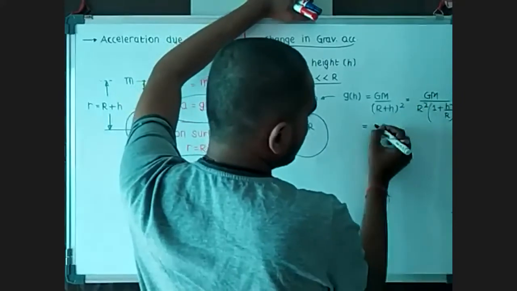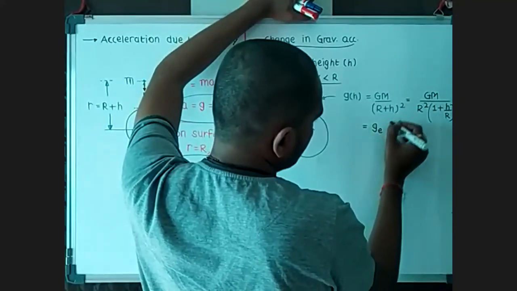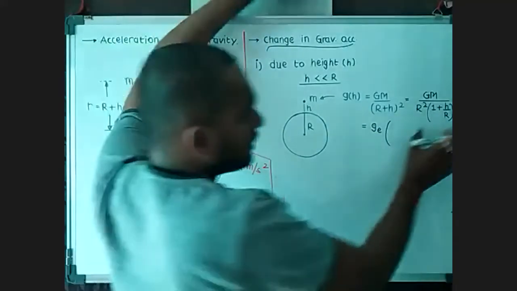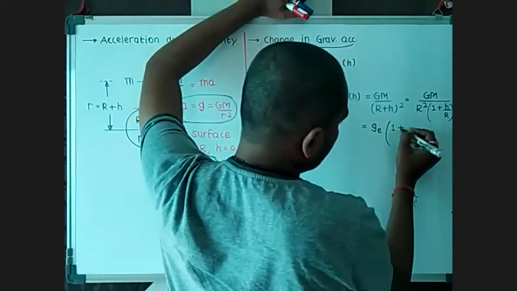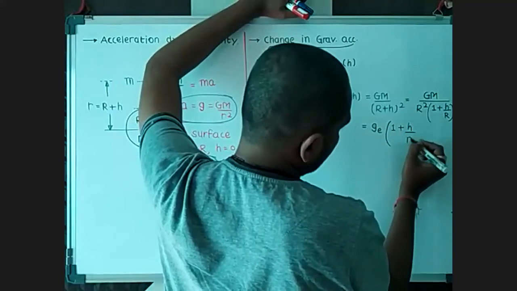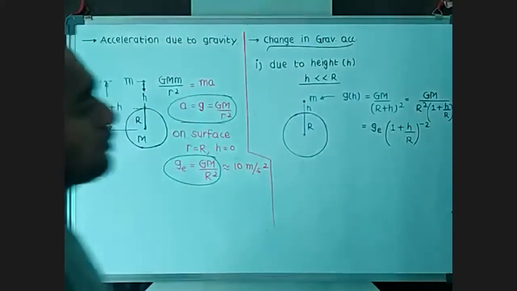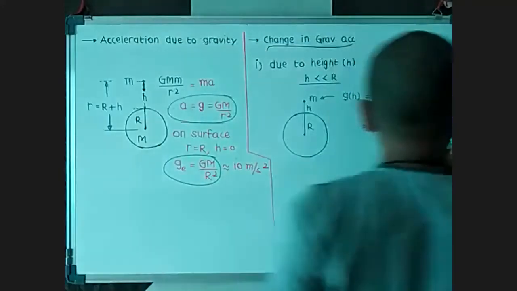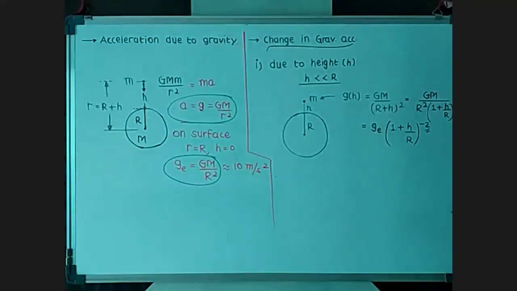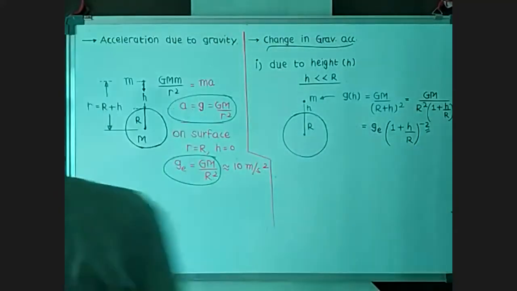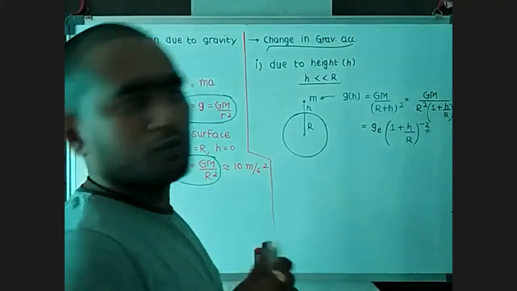Now, this GM by R square is called g_e, the gravitational acceleration on the surface of the earth. I will take this whole term in the numerator. So 1 plus h by R raised to minus 2. Whenever we have such awkward powers like -1, -1 by 2, -2, 1 by 2, 2 by 3, at that time we can use the binomial expansion.